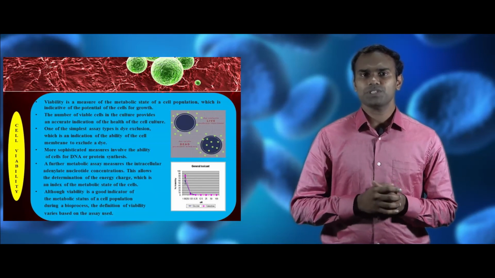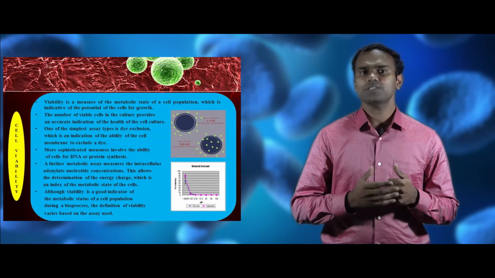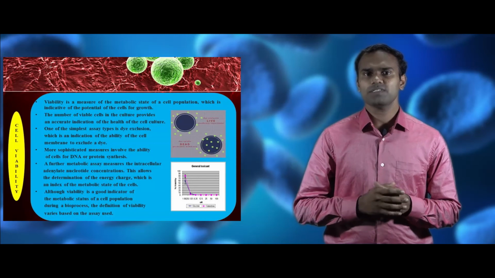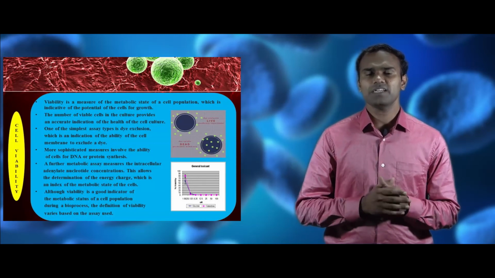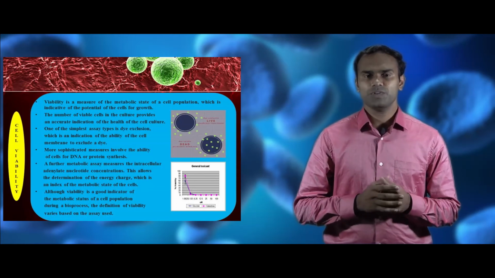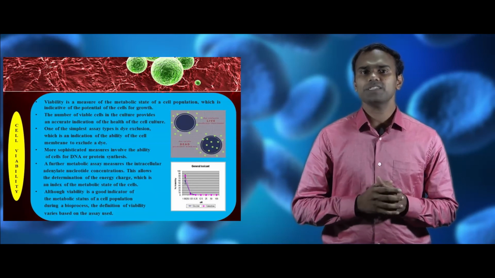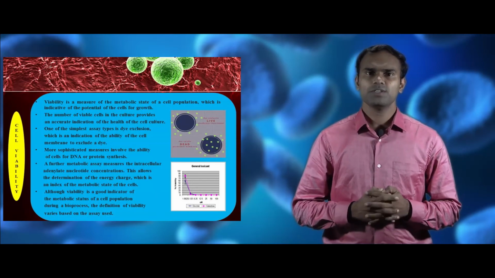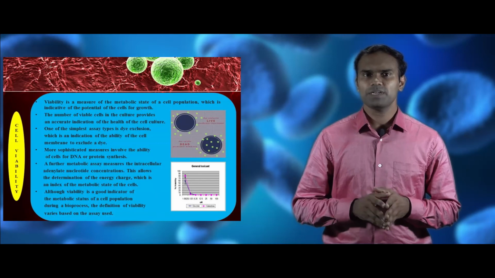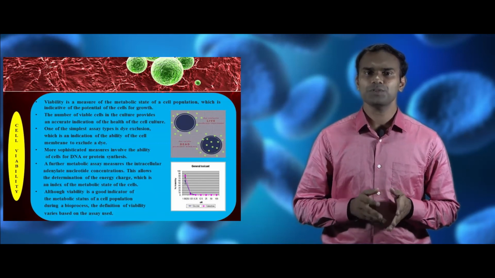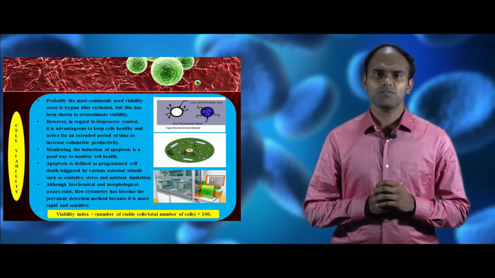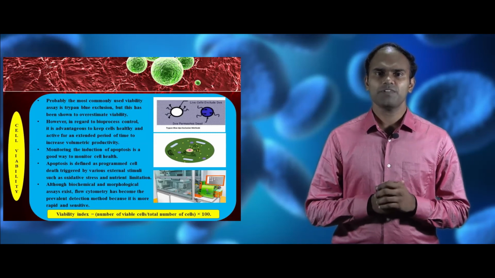More sophisticated measures include the cells' ability to synthesize DNA and protein. A further metabolic assay involves the determination of intracellular adenylate nucleotide concentration, which gives the determination of energy charge, which is actually the indicator of the metabolic status of the cells. Viability is a good indicator of the metabolic state of the cell population. However, the definition of viability varies depending upon the assays used. Probably the most widely used viability assay is trypan blue exclusion. However, it has been shown to overestimate viability.